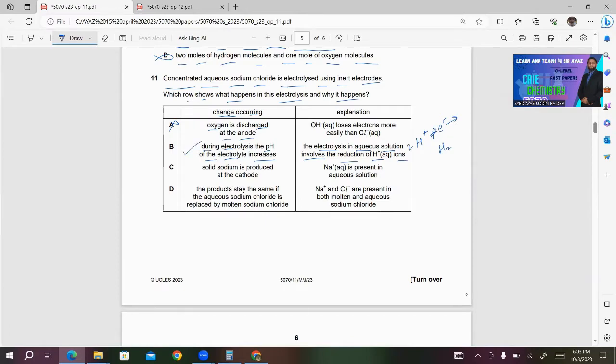For your convenience, I am reading the other statements. Solid sodium is produced at the cathode. This is wrong. You can't get sodium at cathode because you have aqueous sodium chloride, not molten sodium chloride. So this is also wrong.